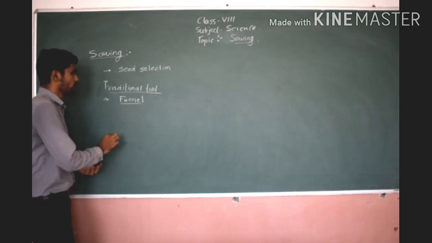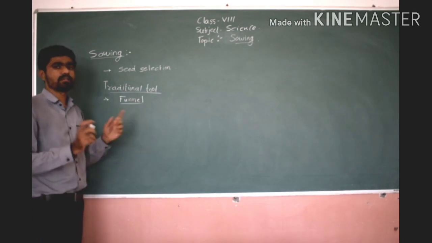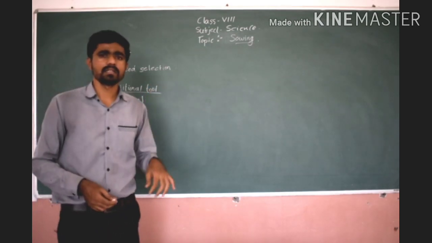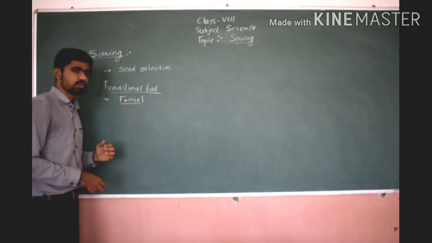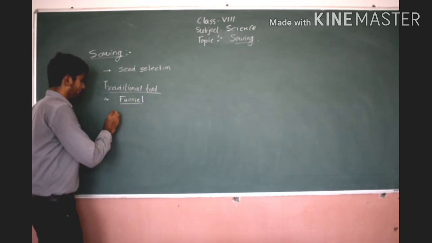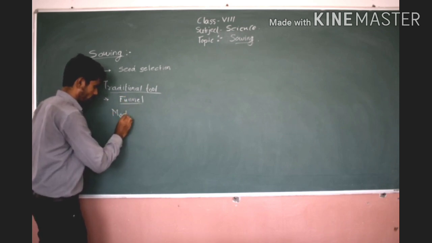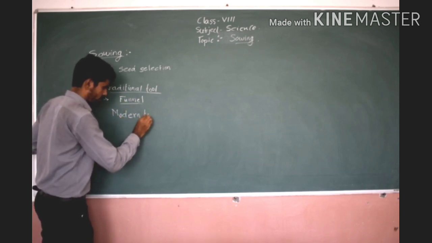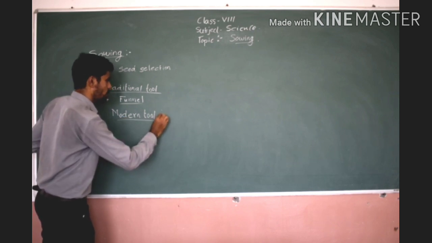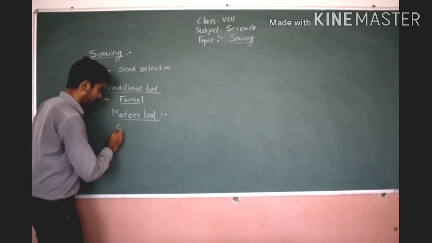So funnel, the traditional tool, is shaped like a funnel through which we can insert seeds and apply them throughout our field. Now the modern tool is a seed drill.